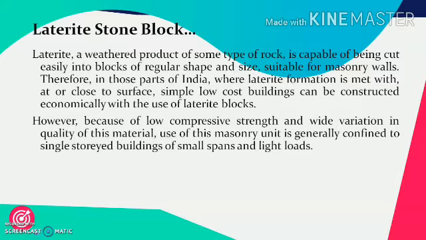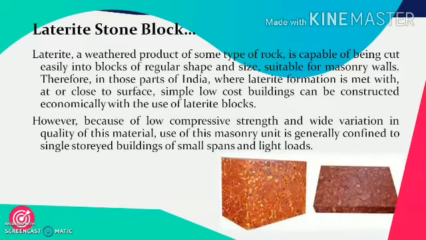Therefore, in those parts of India where laterite formation is met with close to the surface, simple low-cost buildings can be constructed economically by using these laterite blocks. However, because of low compressive strength, as it is a product of weathered rock, and wide variation in quality of this material, use of this masonry unit is generally confined to single-storied buildings of smaller span and having lighter loads.